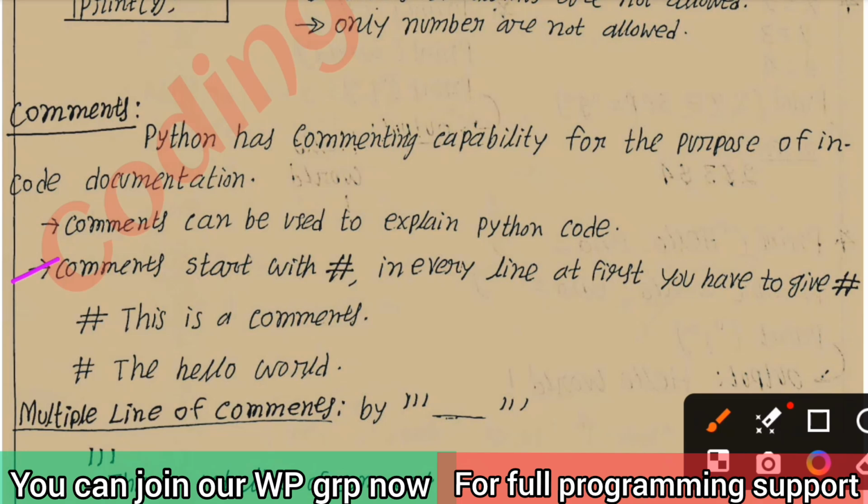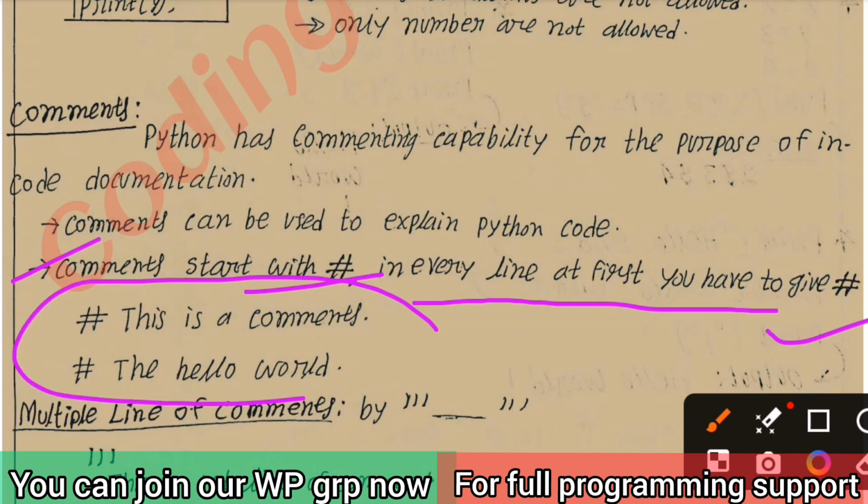A comment starts with a hash. In every line, at first you have to give a hash. Okay. This is an example: hash, this is a comment, then print hello world.